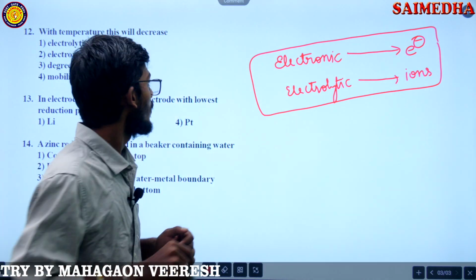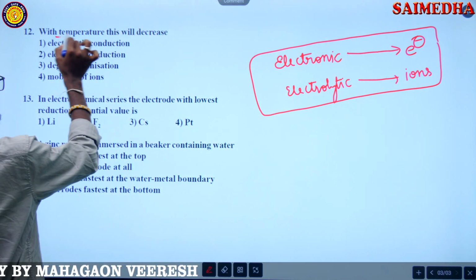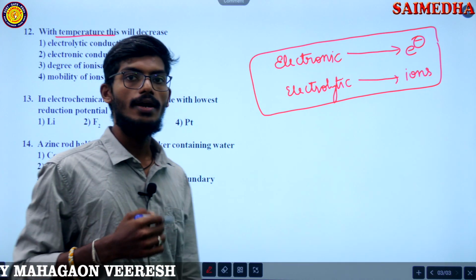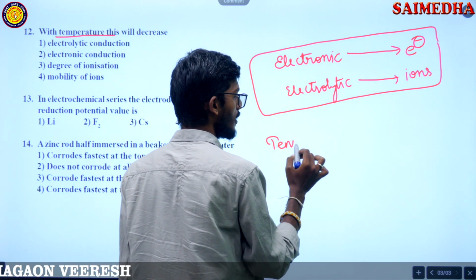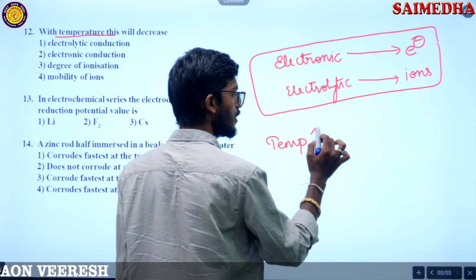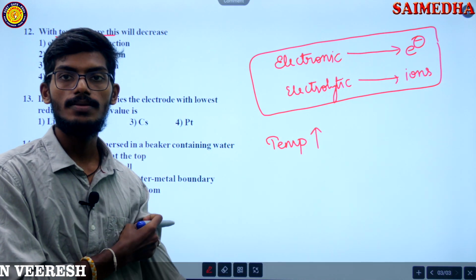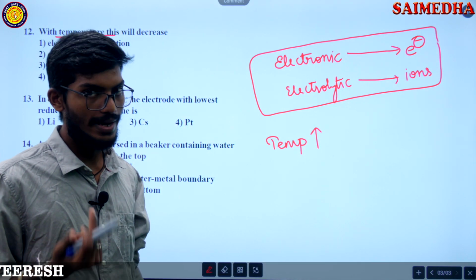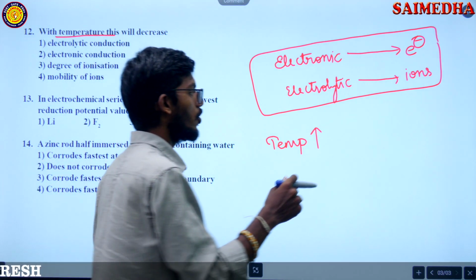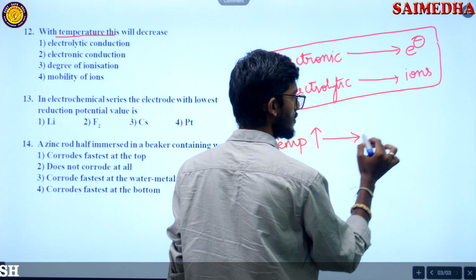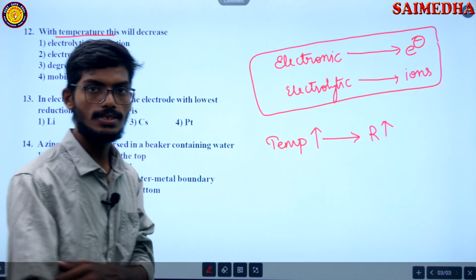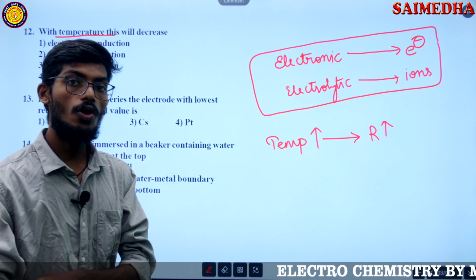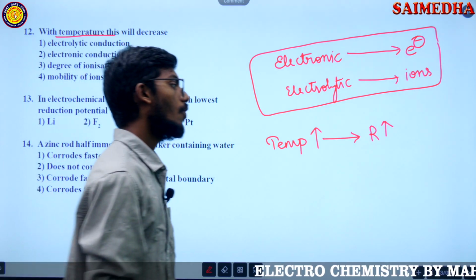Now tell me, what is he saying about the relation with temperature? We know as temperature increases, what increases? Will the current increase or decrease? We know as temperature increases, resistance increases. Resistance is increasing, so what will decrease?